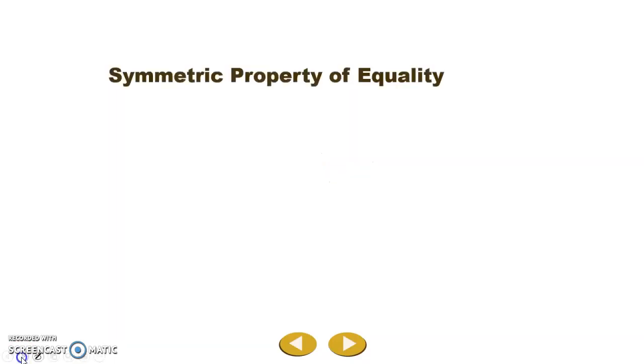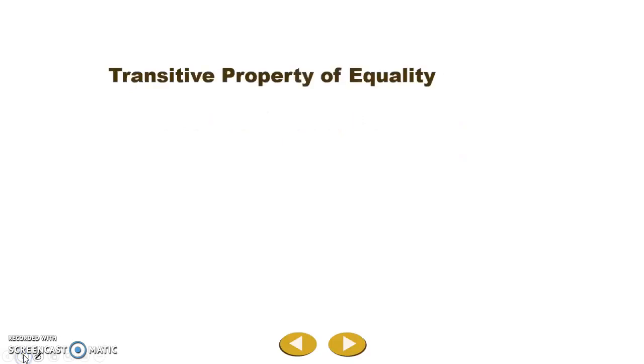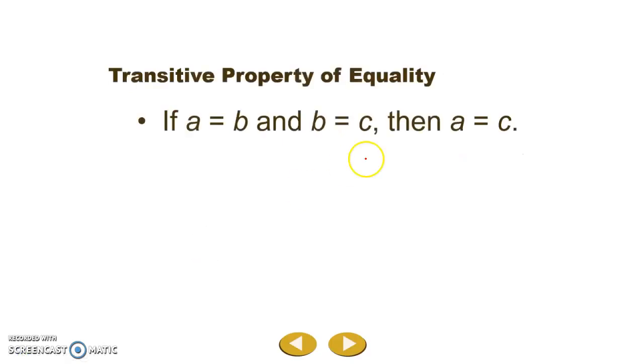The symmetric property of equality says that if a equals b, then b equals a. So if 1 plus 1 equals 2, then we can easily just flip that around and write that 2 equals 1 plus 1. That's our symmetric property of equality. The transitive property of equality says that if a equals b and b equals c, then a equals c.